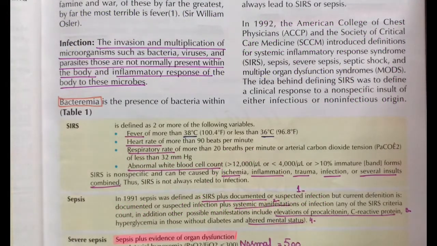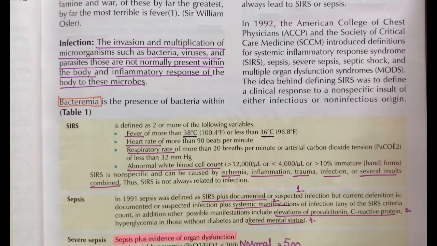Systemic inflammatory response syndrome is defined as two or more of the following variables: fever, heart rate, respiratory rate, and abnormal white blood cell count. It is a non-specific disease and can be caused by ischemia, inflammation, trauma, infection, or several other insults which combine to result in this syndrome.